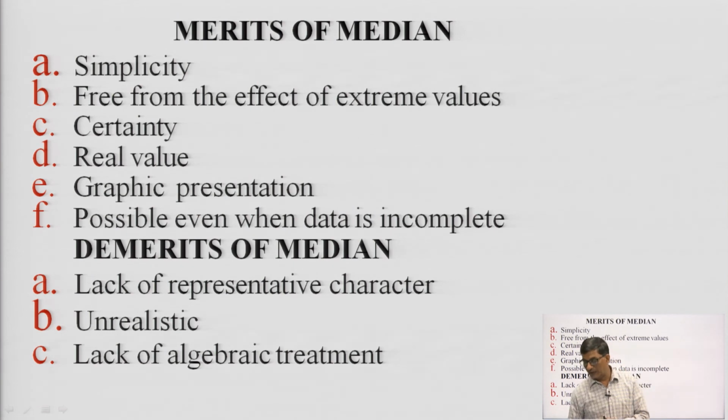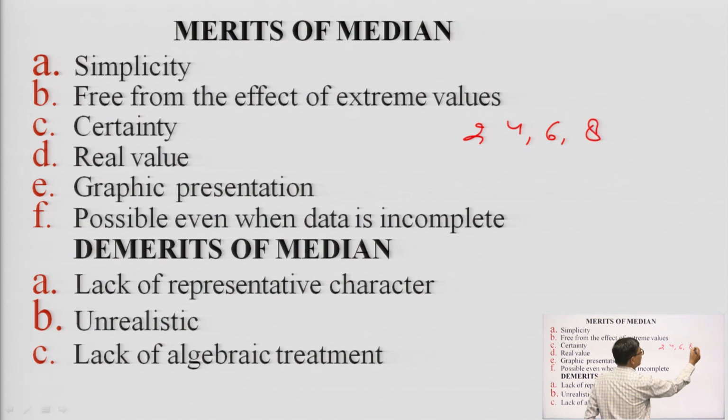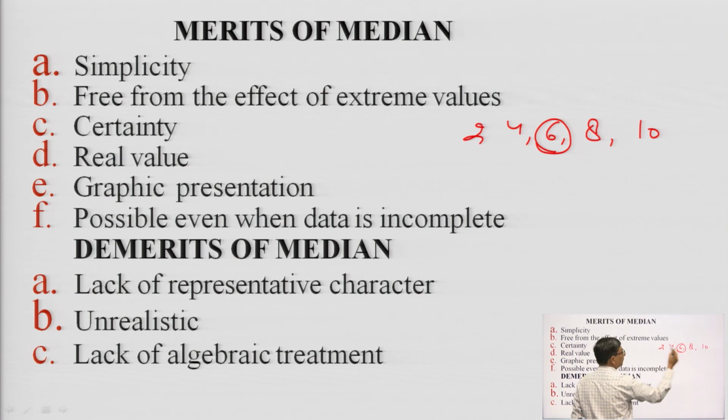Now, what are the merits of median? Median is very simple and it is free from the effect of extreme values, that means it cannot be affected by outliers. For example, if we have the values 2, 4, 6, 8 and 10, the median is 6.